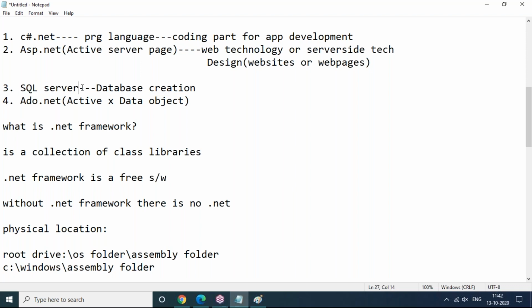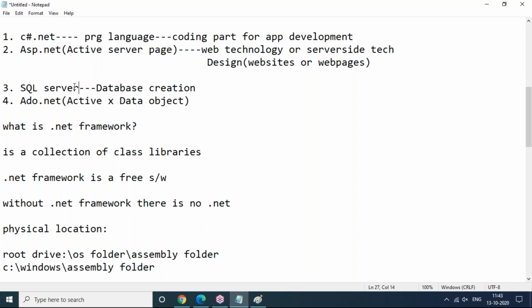Some people want to settle in the SQL Server database only. Don't think we will teach only part of it. We will teach the SQL Server syllabus, whatever is required with .NET, and in fact the complete SQL Server syllabus. Joins, views, stored procedures, triggers, everything I'll teach clearly. So after learning this, you will become a SQL Server developer also.